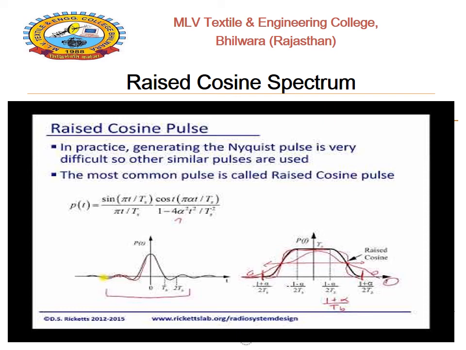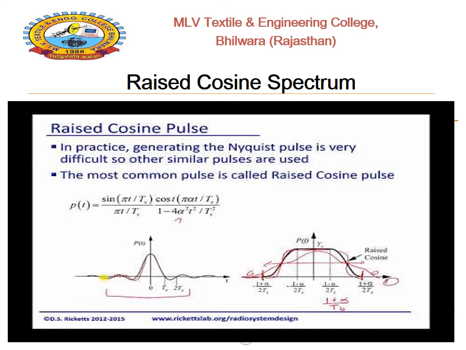This first part is known as the sinc signal. The waveform is given below in the figure of p of t. This sinc signal is simply multiplied by cos of pi alpha t upon ts divided by 1 minus 4 alpha square t square divided by ts square. So the sinc signal is multiplied by the cosine term. That's why it is known as the raised cosine spectrum.